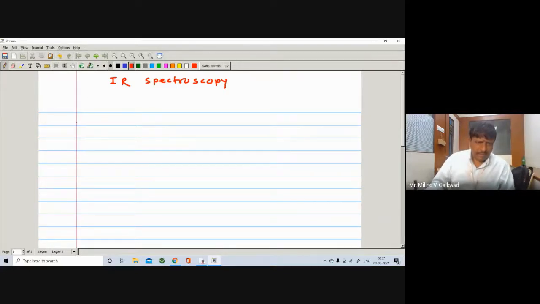So there you have seen number 1, that is alkene. Alkene contains a carbon-carbon double bond and it appears near 1600 centimeter inverse plus minus 50.